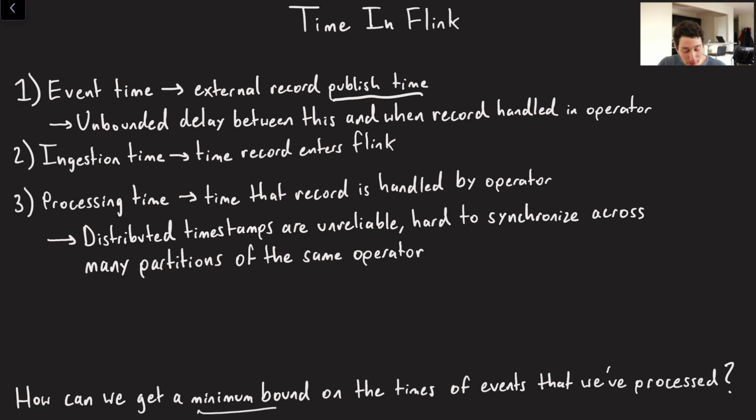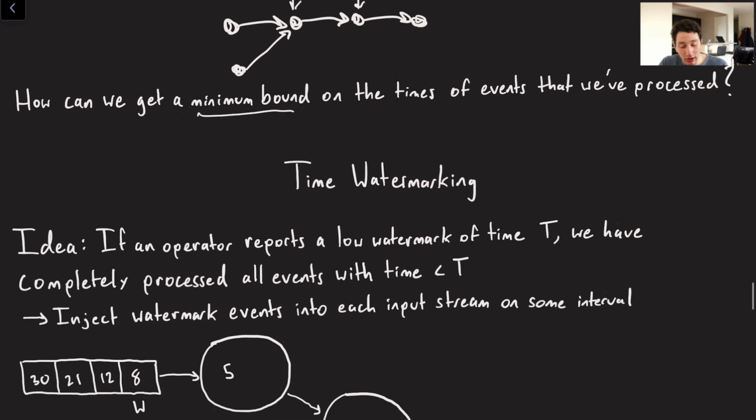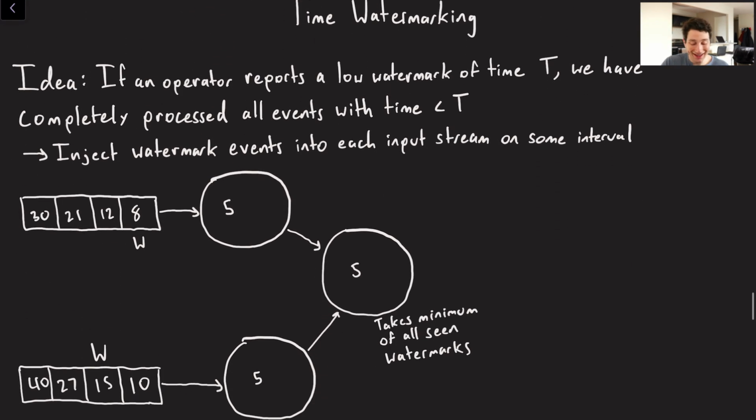So one question that we often want to answer when we're running stream processing jobs is, what if we want to get a minimum bound on the times of events that we've processed, right? This is pretty trivial to do when you're only processing events in one chain pipeline of queues the entire time. But maybe you have 2 incoming streams. How do we know for each operator what's the lowest event that it's processed, or what is a timestamp where we know there can be no incoming event with a lower timestamp than it? You know what? I'm just going to go to the next slide because it explains that concept a bit better.